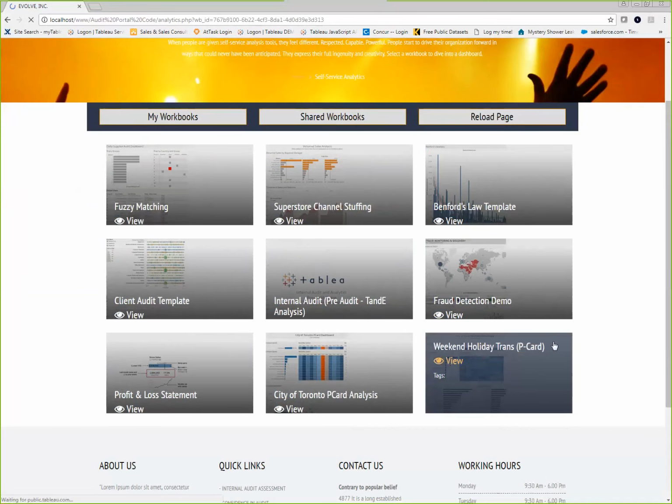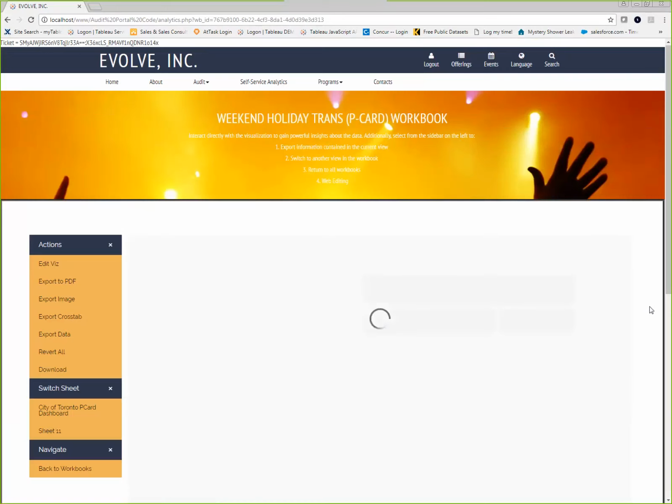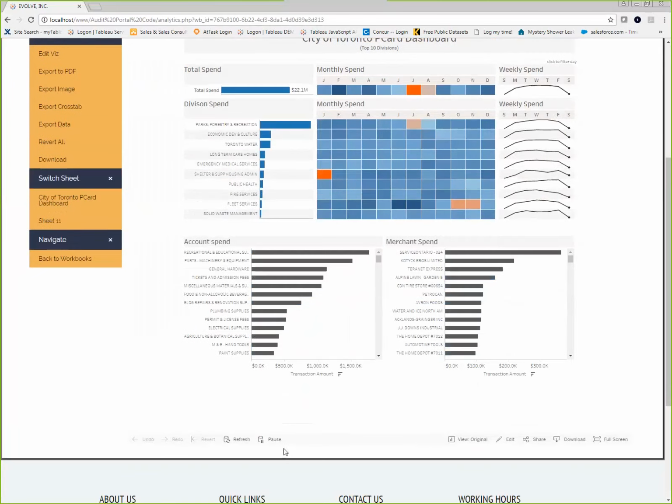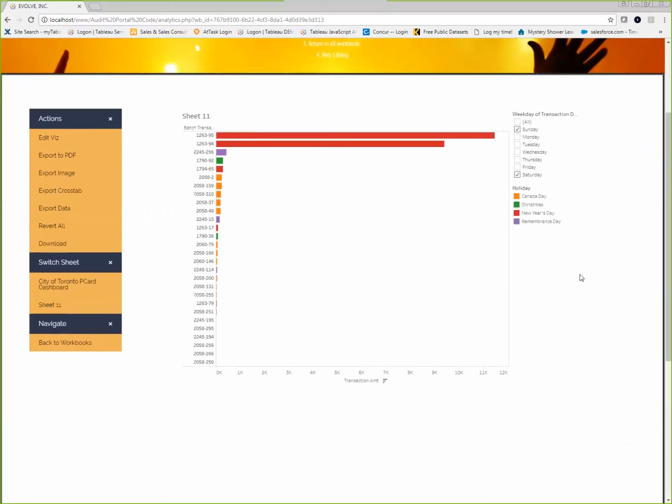I can view this. I can send a link to this to my colleagues who have access to this particular dashboard. And I can share this view with them. I say, hey, look, this is what I found, quick ad hoc data discovery. I found that we have a handful of transactions that occurred on the weekend and a holiday. Let's take this a step further. Please add these individuals. We've got the employee ID. Add them to a watch list, and let's just monitor these for a few months, and let's see what we come up with.